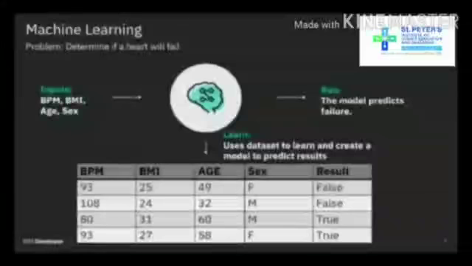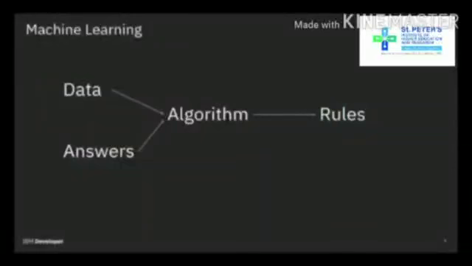This algorithm, for example, could be saying something like beats per minute minus BMI equals a certain number, then the result will be true. Essentially, it will be an if-then-else statement. When you submit inputs, we will get answers based on what the algorithm we determined is. The thing is, the algorithm will not be changing.